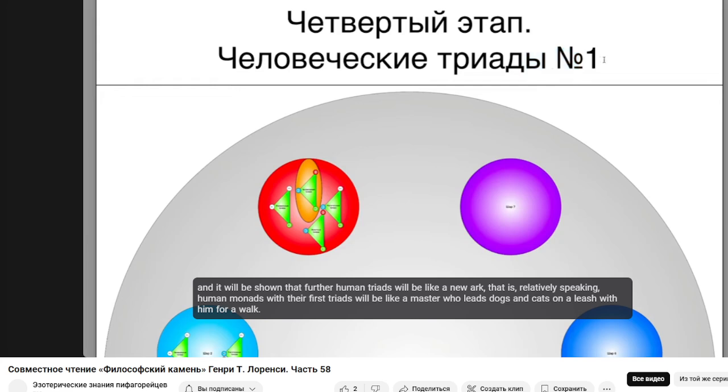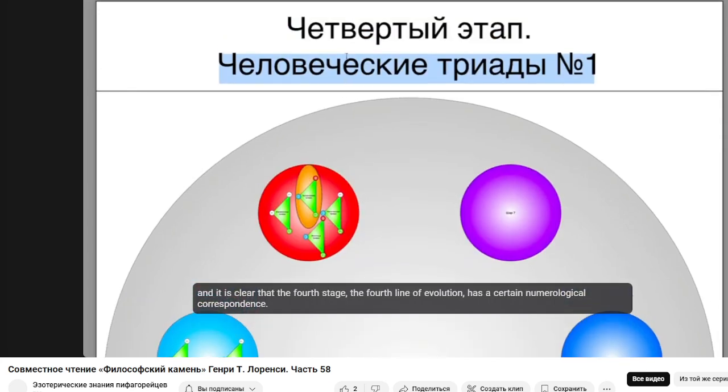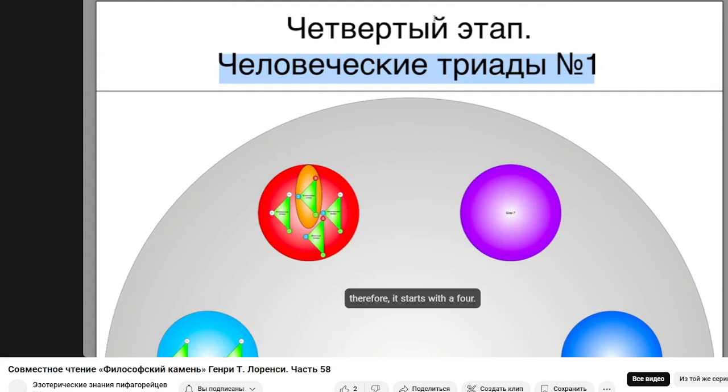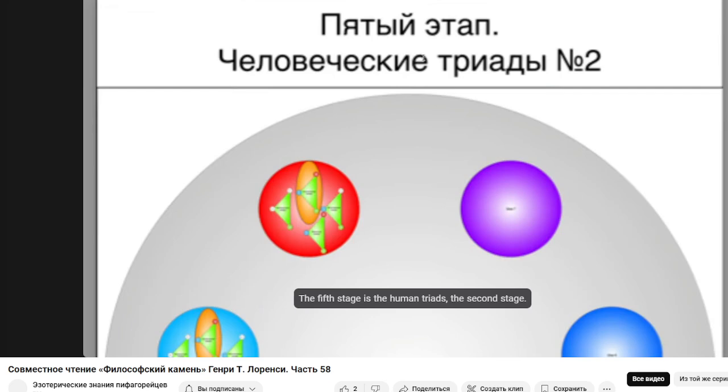And it will be shown that further human triads will be like a new ark, relatively speaking. Human monads with their first triads will be like a master who takes dogs and cats on a leash for a walk. As rude as it may sound, it really can be applied as the best analogy. And it is clear that the 4th stage, the 4th line of evolution, has a certain numerological correspondence. Therefore, it starts with a 4, and the 4th stage falls on the 4th kind of the first triad. In other words, there are 4 natural kingdoms in total for one first triad. Accordingly, everything converges numerologically.